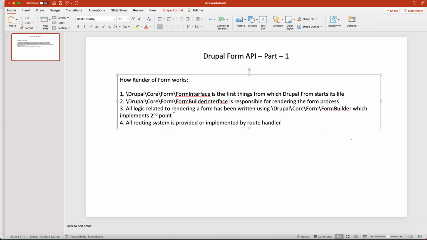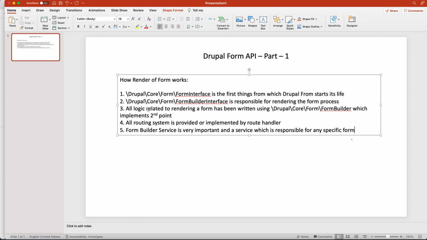Okay, so the form builder service is very important, and it is a service which is responsible for any specific form which you want to use.